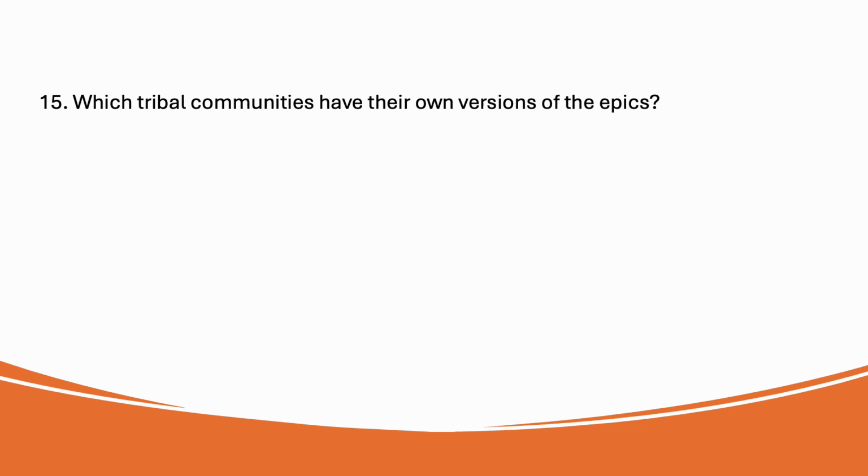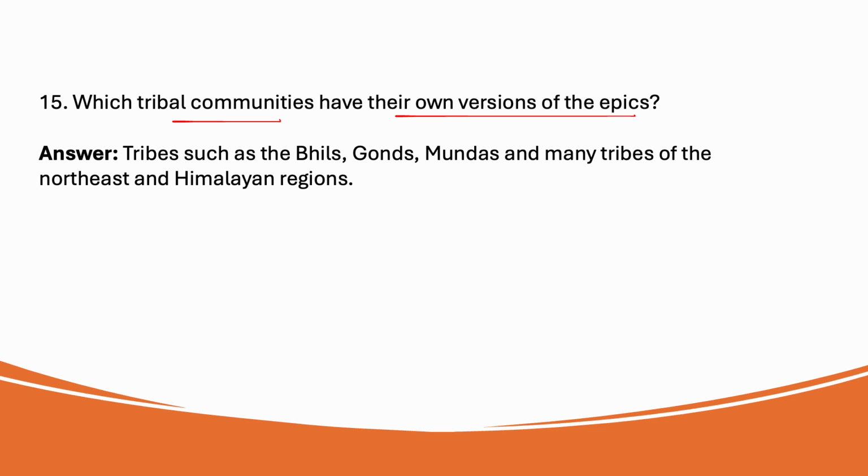The next one, which tribal communities have their own versions of the epics? Tribes such as Bhils, Gonds, Mundas, and many tribes of the northeast and Himalayan regions. They have their own versions of the epics.